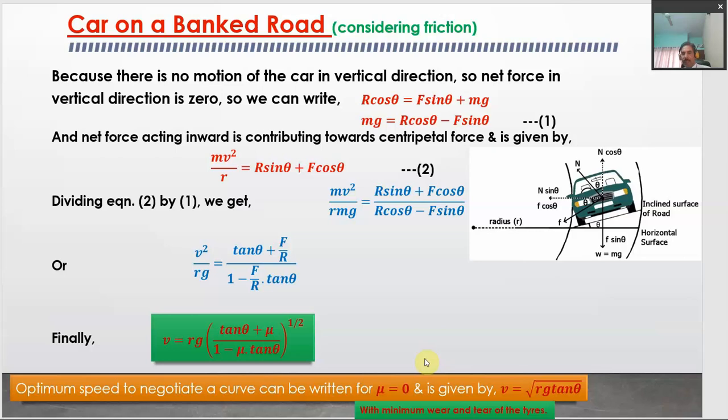Here we are taking that the coefficient of friction between the tire and the road is 0. So the velocity in that case is given by the square root of r g tan theta, which is the same formula as we have discussed. So this is the case of the car taking a turn on a banked road. Earlier we discussed the car taking a turn on a level road, and this was the case of the car taking a turn on the banked road, where we have considered all the cases.